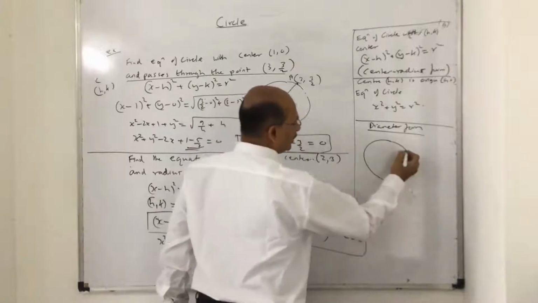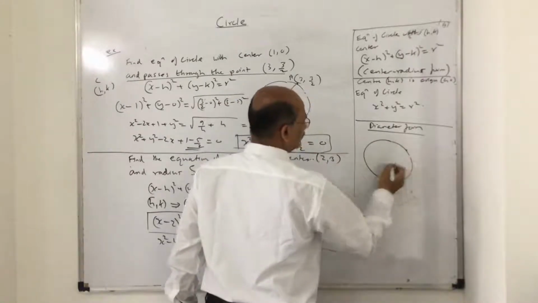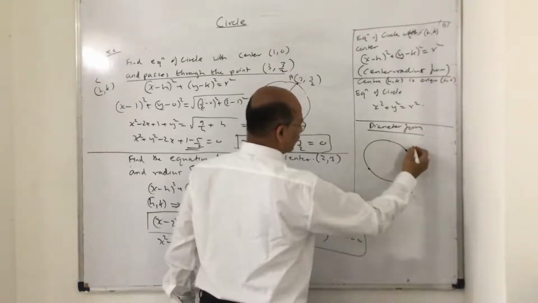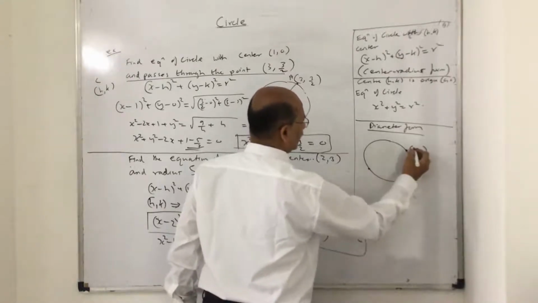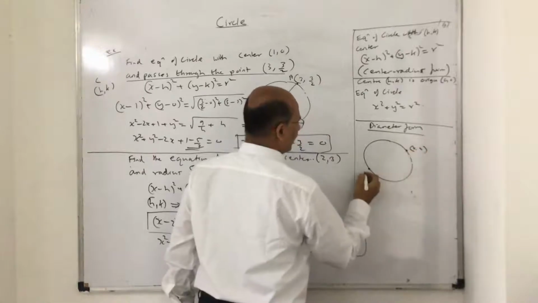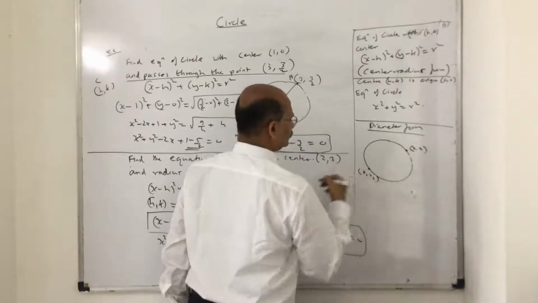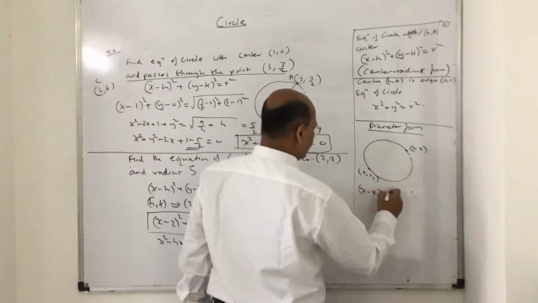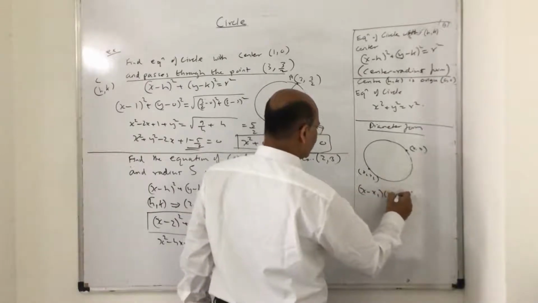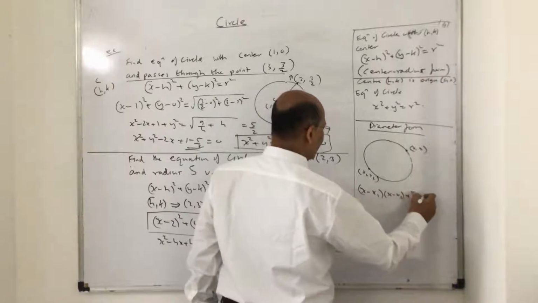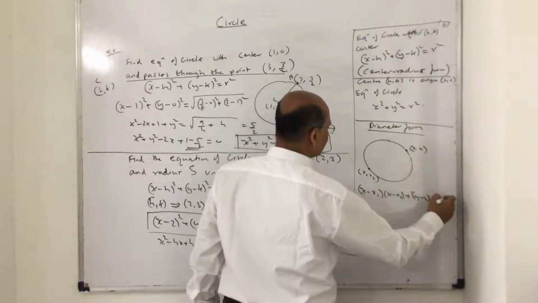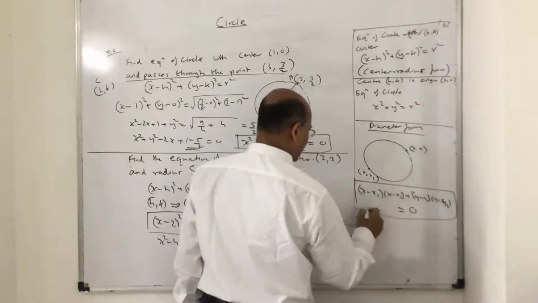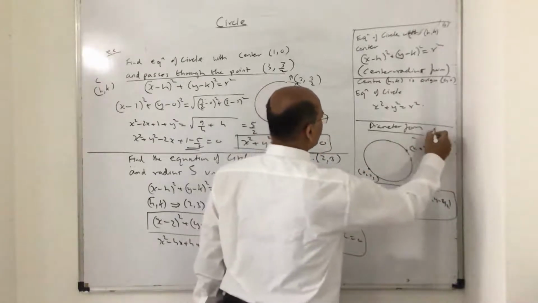Instead of center, they will give you the endpoints. Suppose some endpoints are there, say x1 y1 and x2 y2, then x minus x1 into x minus x2 plus y minus y1 into y minus y2 equals 0. So this is called the diameter form of equation of a circle.